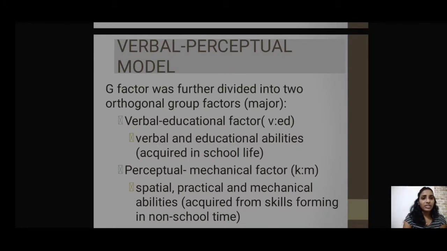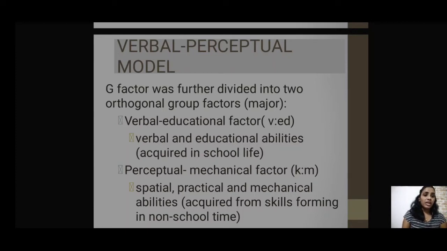Now the general factor, the G factor, was further divided into two orthogonal group factors, that is, mutually independent. These are also known as major factors. So broadly there are two factors. One is the verbal educational factor, which I have written in the diagram as VED. V refers to verbal and ED is the educational factor. Then comes the perceptual or perceptual mechanical factor, represented as KM. Here K refers to kinesthetic and M refers to mechanical. So that is the meaning.